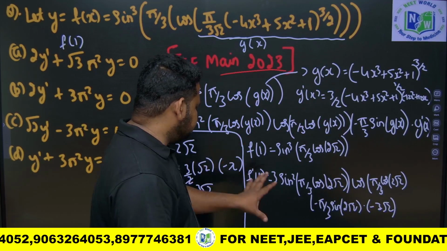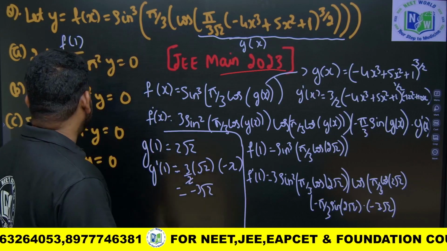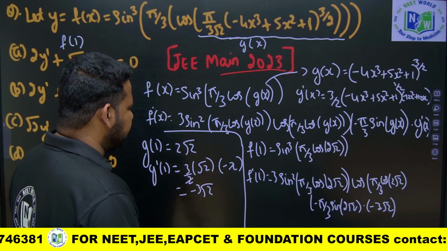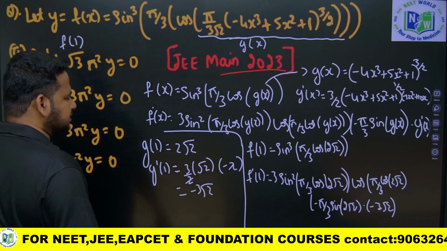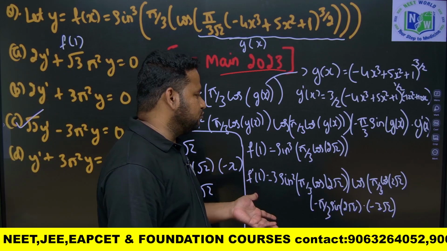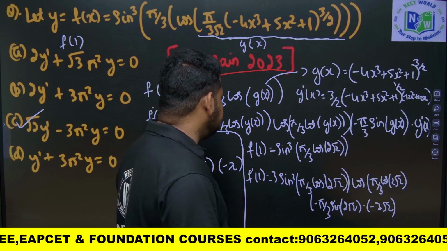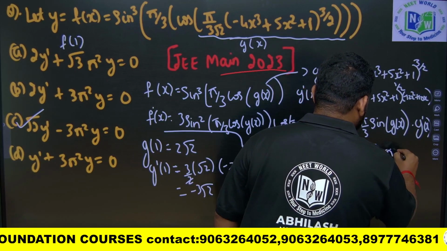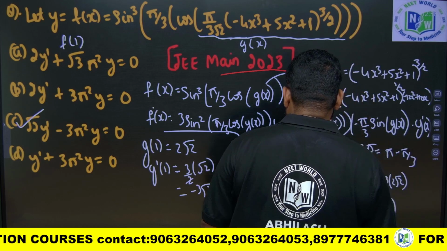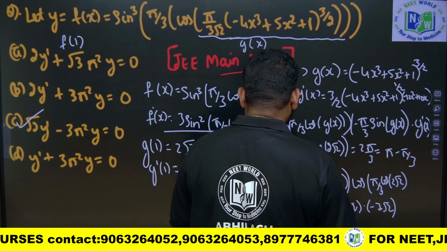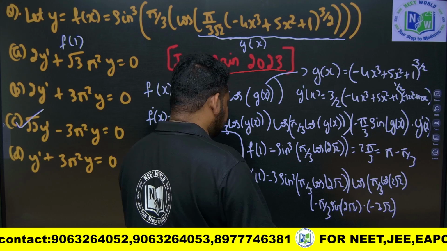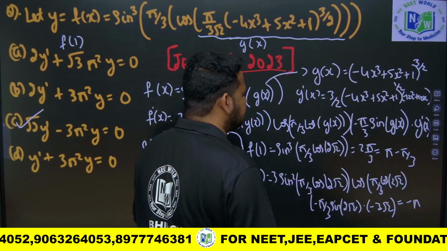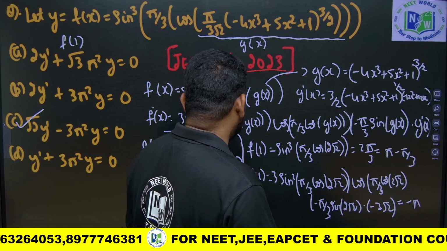Now, if I simplify this and put the values here, I will get the answer as option C. That simplification you have to do by yourself. If I do it, f of 1 I will get as actually 2 pi by 3. This I can write as pi minus pi by 3. So what about f dash of 1? Actually, not f dash of 1, it is g dash of 1. If I cancel, I will get it as minus pi.